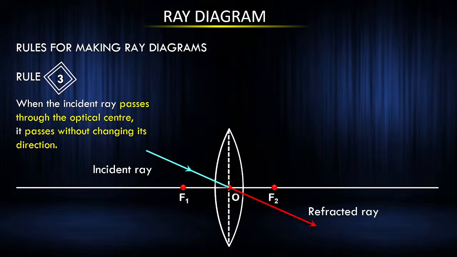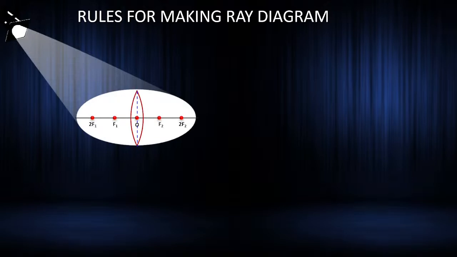So did you all understand? What is the first rule? Tell me. If the incident ray is parallel to the principal axis, the refracted ray will pass through the principal focus. If the incident ray is passing through the principal focus, the refracted ray will be parallel to the principal axis. And the third, if it passes through the optical center, it will go straight. Correct? Okay, next.